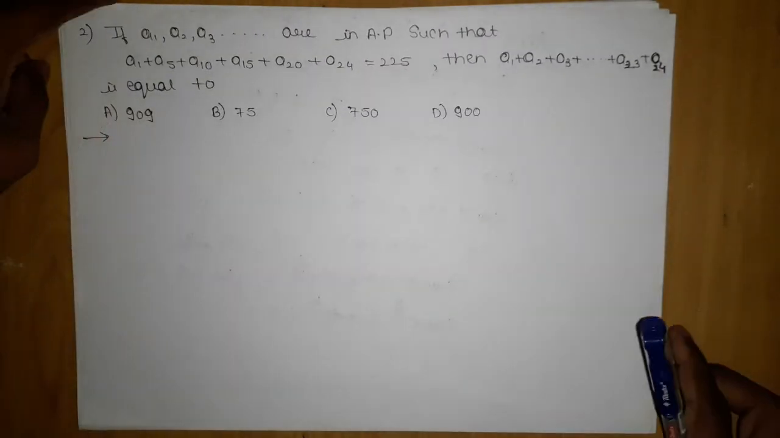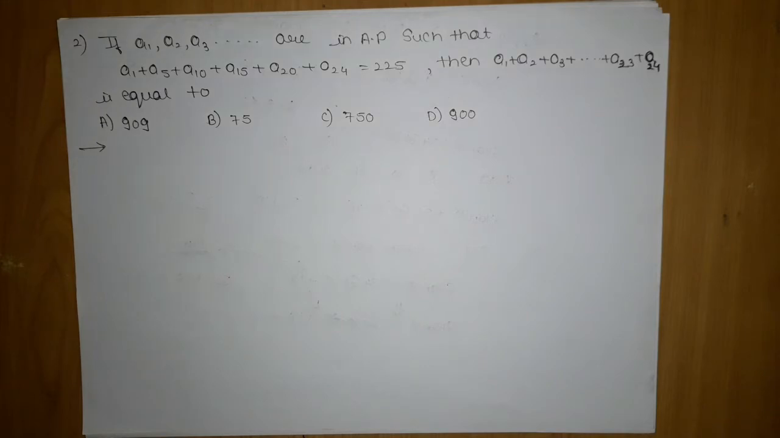This is the second problem, which says: if a1, a2, a3 and so on are in AP such that a1 plus a5 plus a10 plus a15 plus a20 plus a24 is equal to 225, then a1 plus a2 plus a3 and so on till a23 plus a24 is equal to what? Now this question can be done with the general AP properties.